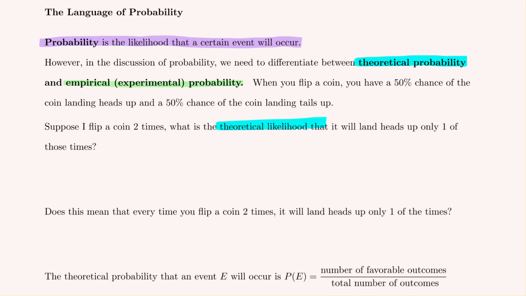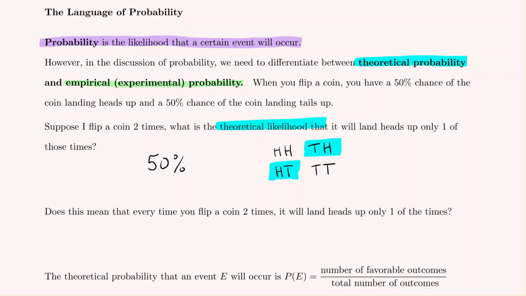Think about what you would answer there. What percentage would you guess that it would land heads up one of the times? Our instinct would be to say 50%. And that would be correct because the possible outcomes are heads, heads, heads, tails, tails, heads, because the order matters, or tails, tails. And we see in 2 of these instances, we have heads landing up exactly 1 time. So half of the time, which is 50%.